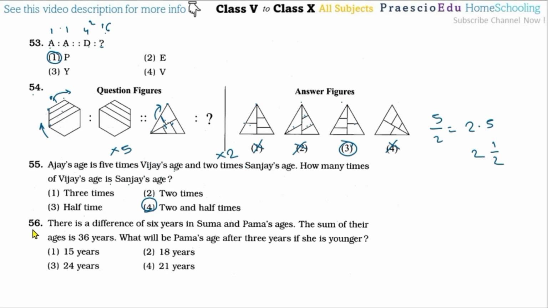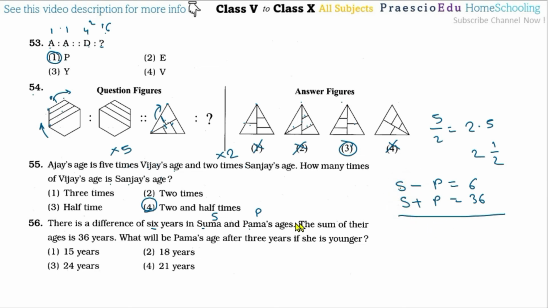Now question number 56: there is a difference of 6 years in Suma's and Pama's ages. So Suma's age is S and Pama's age is P. So S minus P is equal to 6 years. Then the sum of their ages is 36, so S plus P is 36. What will be Pama's age after 3 years if she is younger? So Pama is younger, which means of course S minus P is correct.